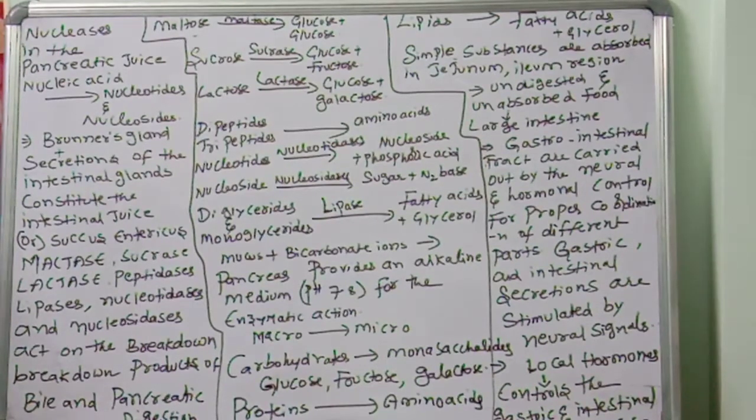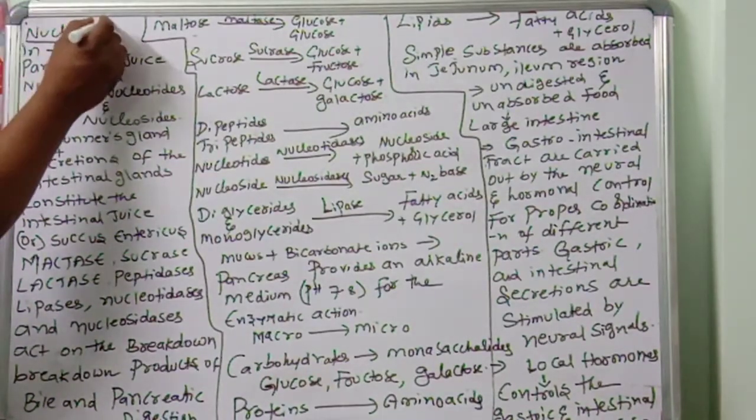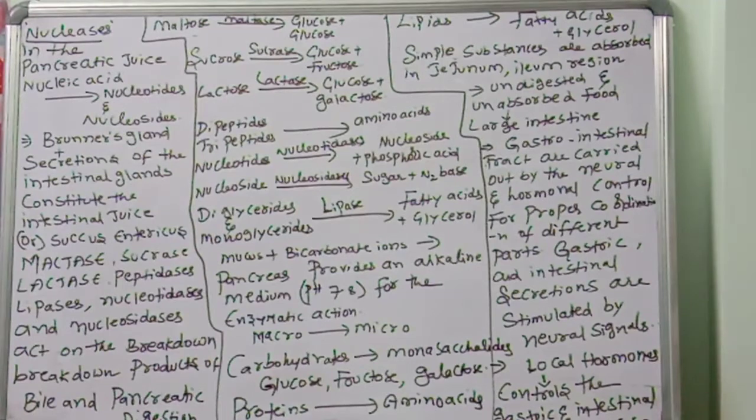Now we are going to discuss nucleases, some more enzymes which are present in our pancreatic juice and intestinal juice. In the name itself the answer is there. What is a nuclease? The enzyme which digests nucleic acids.